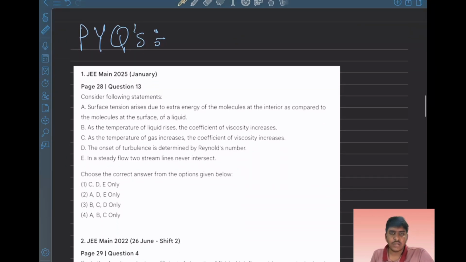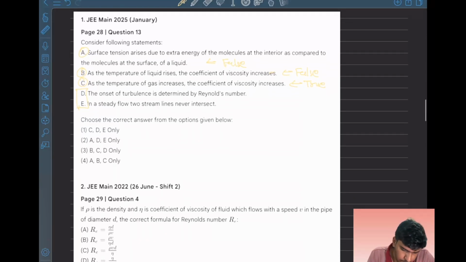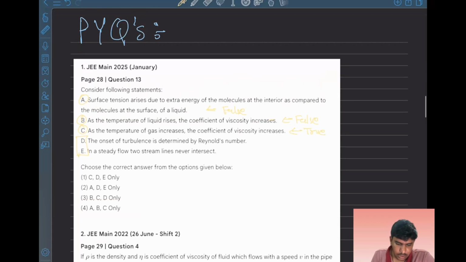So in the first question, the A, B, C part is not relevant for us. This is false. This is true. The other two parts are important, that's why I put this example here. The onset of turbulence is determined by the Reynolds number. So yes, why?